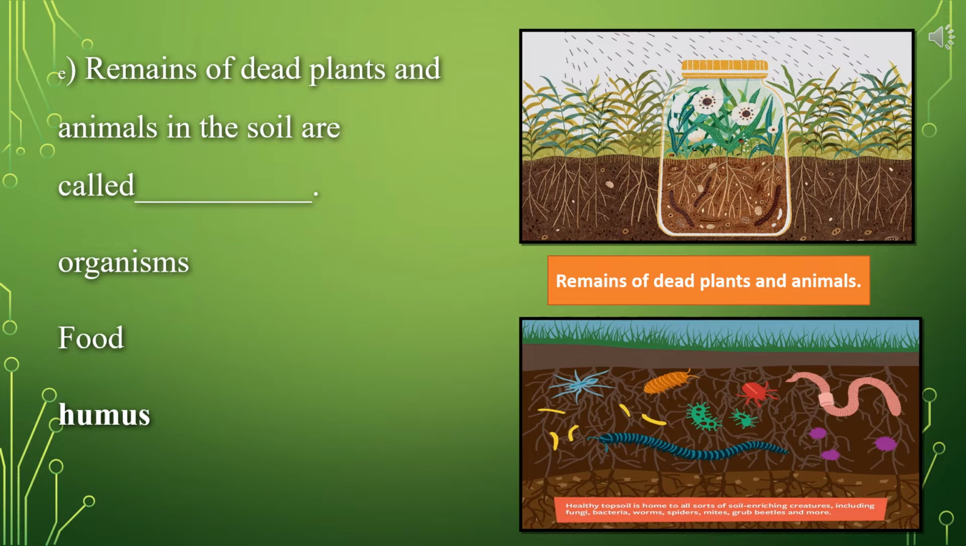The remains of dead plants and animals in the soil are called organisms? No. Food? No. It is called humus. Humus is the remains of dead plants and animals, as you can see in these pictures. And it is interesting to know that there are many living organisms living in the soil. And when they die, they become part of the soil. And it helps the plant to grow. It helps the plant to flourish because humus has lots of air and lots of water.